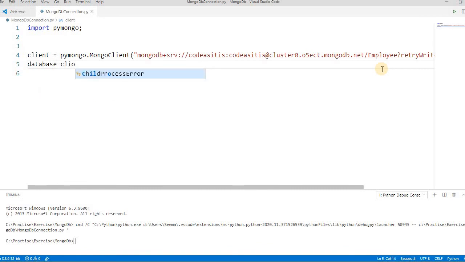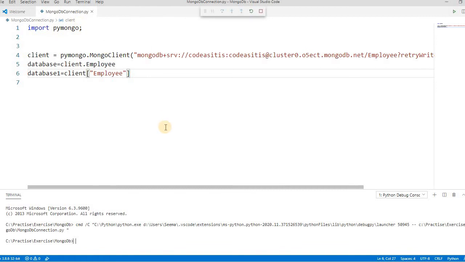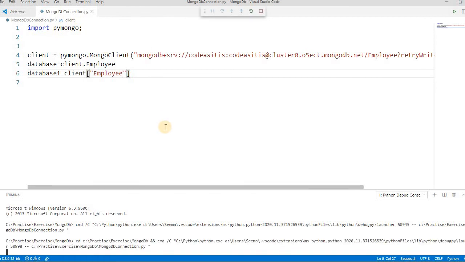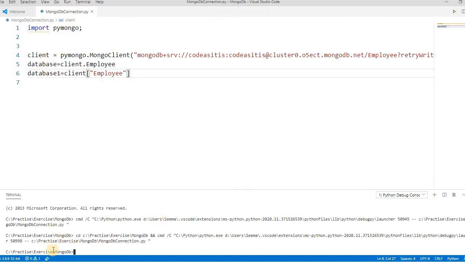Either you can write client dot imply, or another way is client and then pass the database name. That is a simple way of getting this. Let's see whether it's connected or not. Okay, if it's not giving anything, it means it's connected to this imply database.